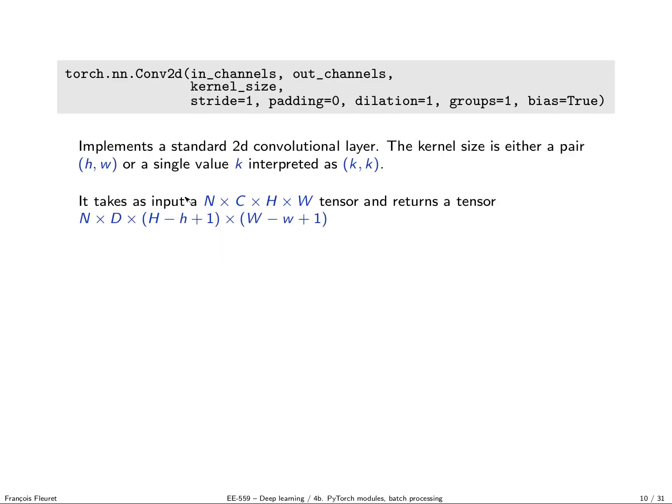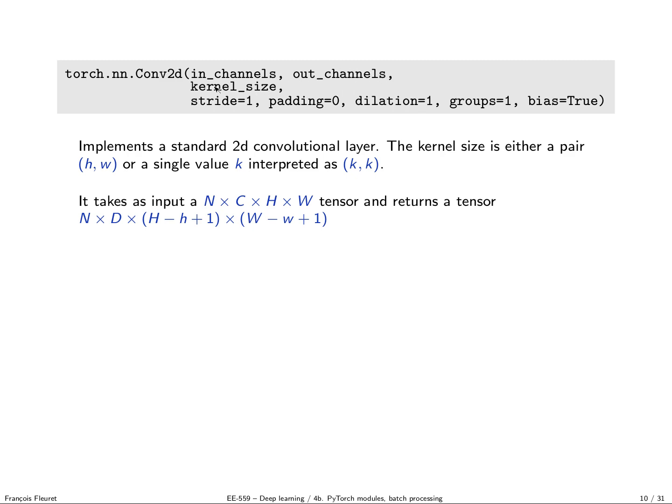Now we have the 2D convolution layer, which similarly takes in the constructor how many channels as input and how many channels as output. Remember that this is a number of filters, because every filter will have the same number of channels as the input. So every filter will produce a single channel. So this says I want this number of filters that will produce this number of channels.